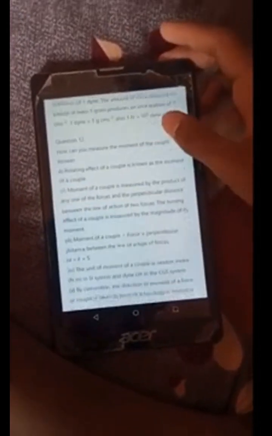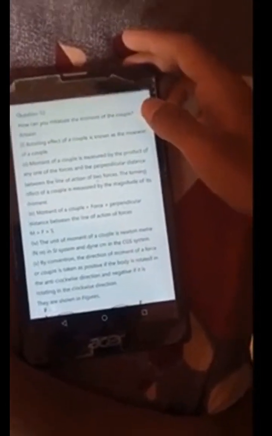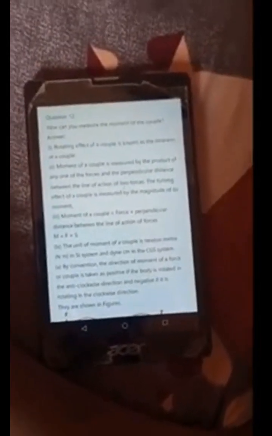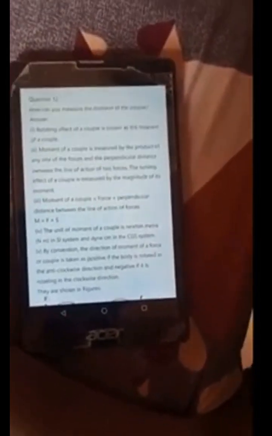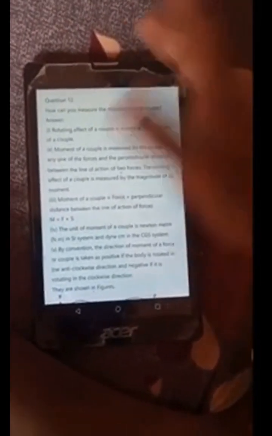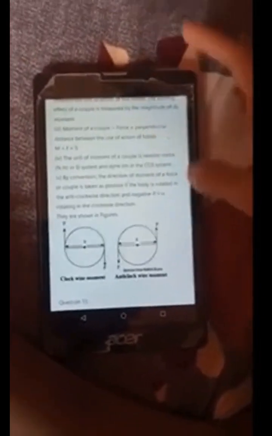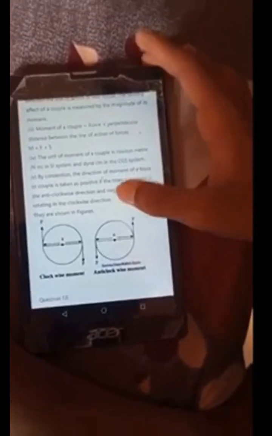How can you measure the moment of a couple? The rotating effect of a couple is known as the moment of a couple. Moment of a couple is measured by the product of any one of the forces and the perpendicular distance between the lines of action of the two forces. The turning effect of a couple is measured by the magnitude of its moment. Moment of a couple M is equal to force times the perpendicular distance between the lines of action of the forces, M is equal to F into S. The unit of moment of a couple is newton meter (N m) in the SI system and dyne centimeter in the CGS system.